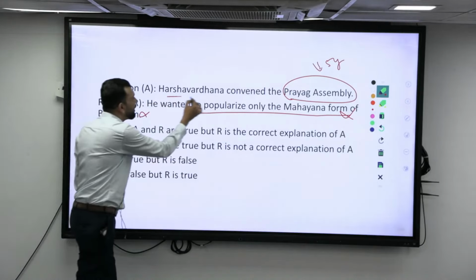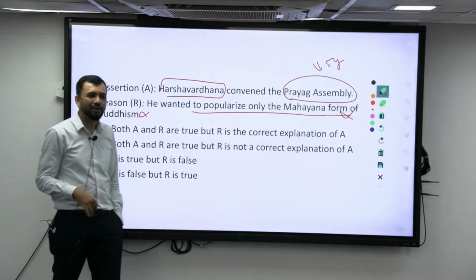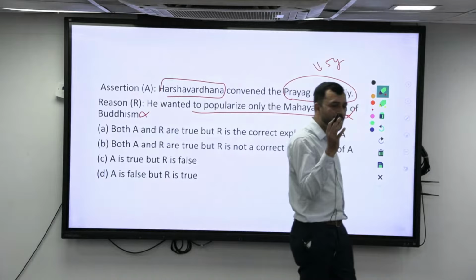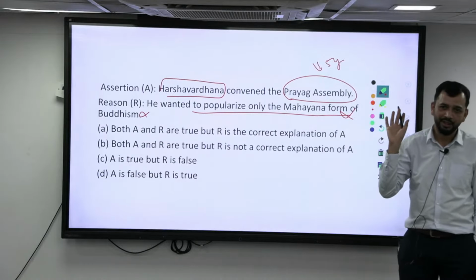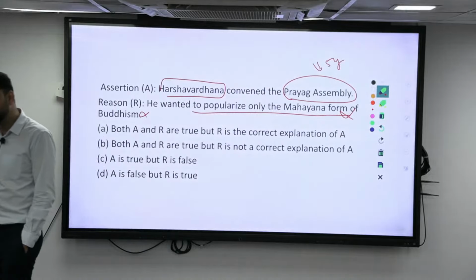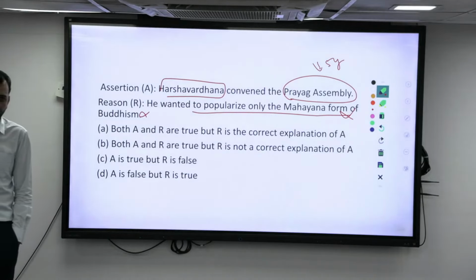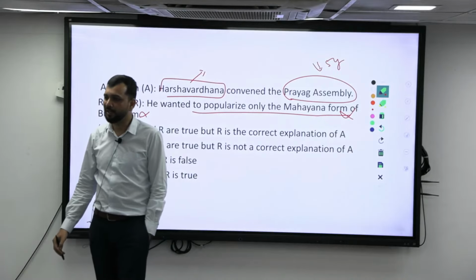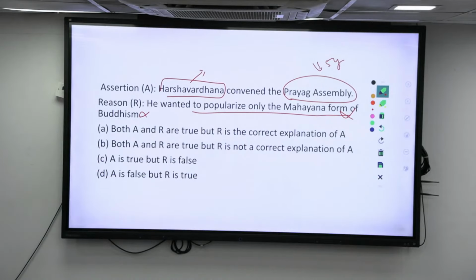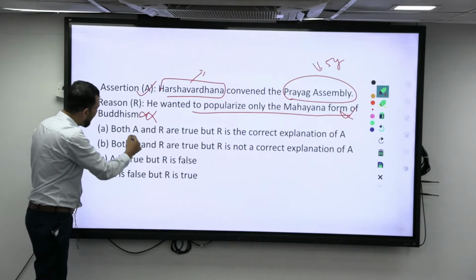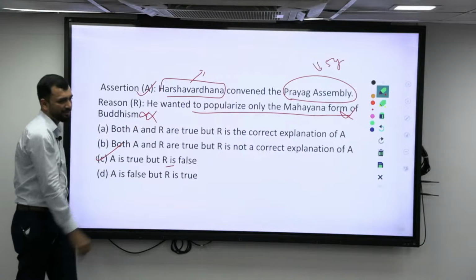So that means you should know about Harshavardhana's policies. As we have also discussed, you should know his literature. From his part, the literature becomes very important. And two important works: Huan Tsang's observations, and Banabhatta's Harshacharita, you should know. Then basically an overall understanding of Harshavardhana: how he came to power, who his contemporaries were, that basic understanding you should have. So which books did he write? Ratnavali, Priyadarshika, Nagananda. These three books are very, very important. So you should know about the works of Harshavardhana. So the second is incorrect, the first is correct. So A is true, but R is false. Okay.